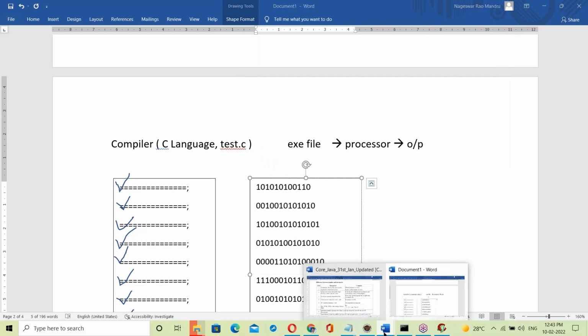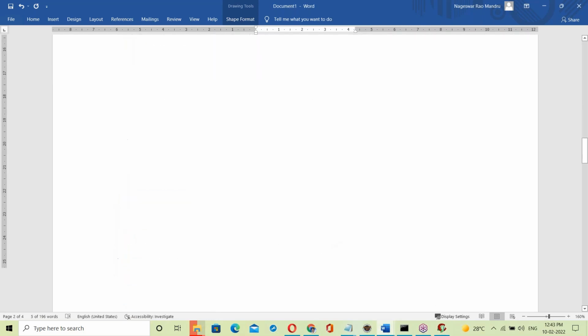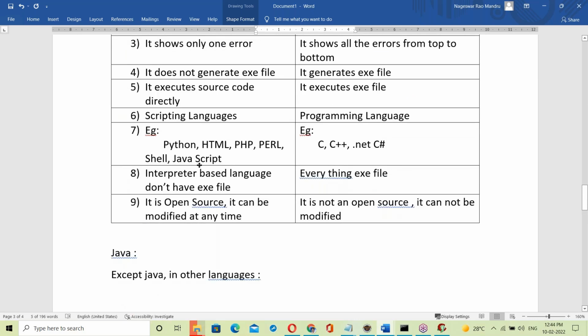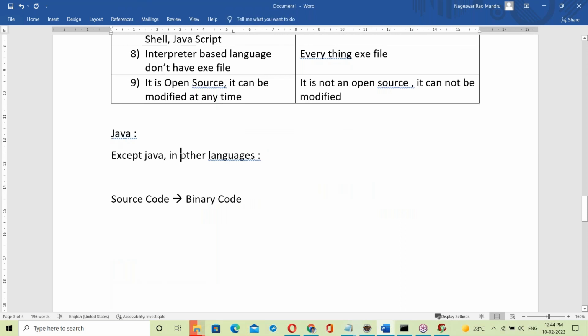Any language except Java, whether a C program or C++, Python, JavaScript, HTML or shell script, converts source code into binary code. That binary code is given to the processor, and the processor takes that code and generates output. This is what happens in other languages.